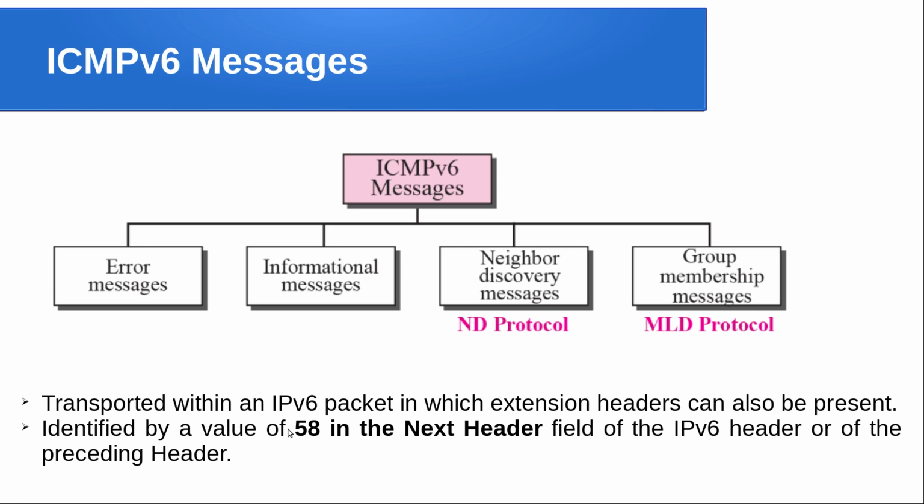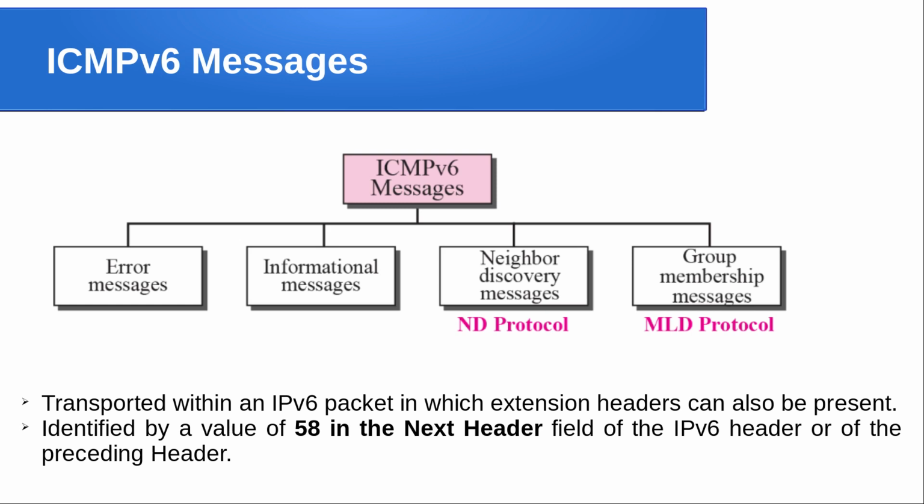If you look at the header structure of IPv6, you can see a field called next header, and that is equivalent to the protocol field of IPv4, right? This is going to indicate the protocol number of the information that is following it. If you look at the main header of IPv6, this field will contain the protocol number of the immediately following extension header, if any. Otherwise, it will contain the protocol number of the upper layer information.